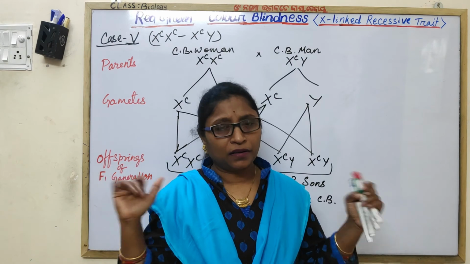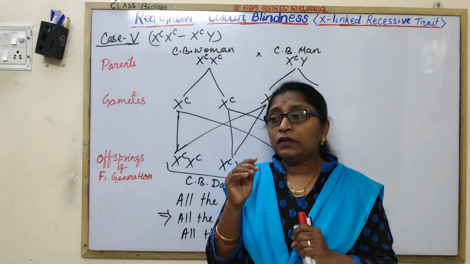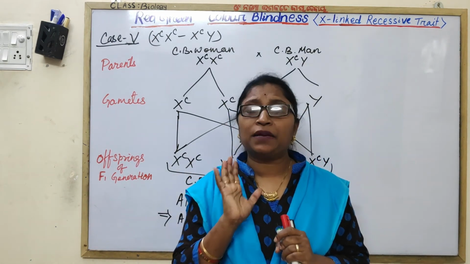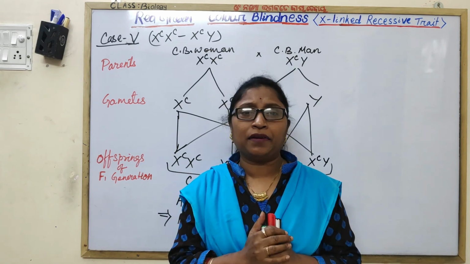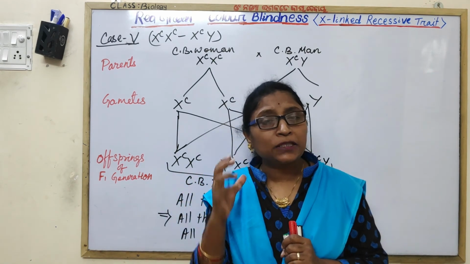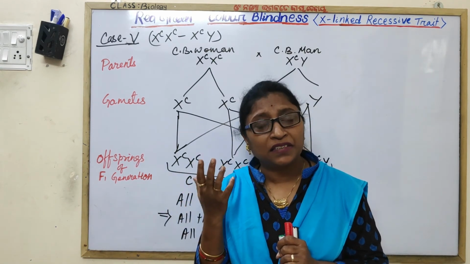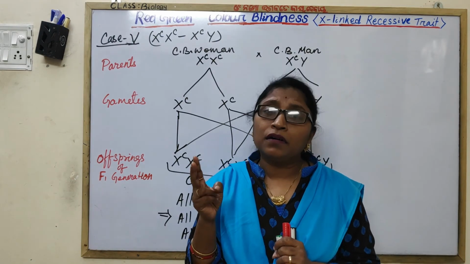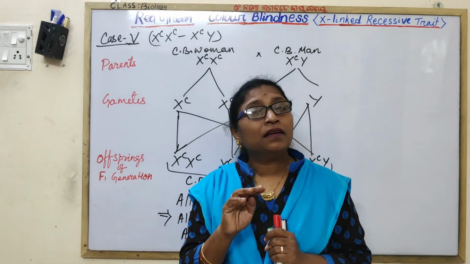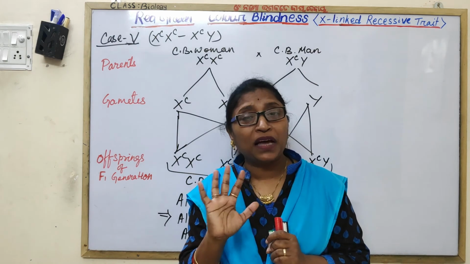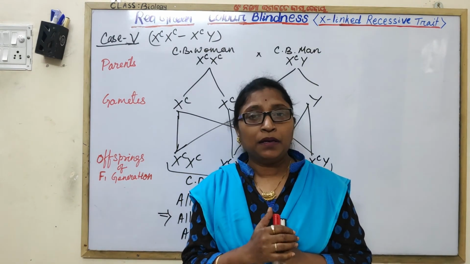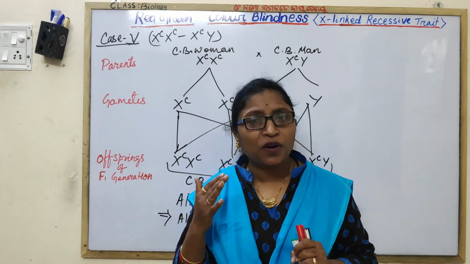What did we get? Females can be carriers, males cannot be carriers, because females express this trait only when both alleles are recessive, in the homozygous recessive condition.